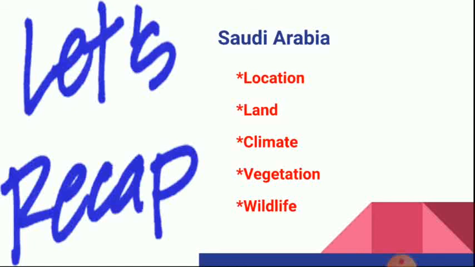Then we learnt about vegetation. Plants that grow here can withstand the hot and dry weather. Most plants in Saudi Arabia have long roots which go deep inside the soil in search of water. Sedge, tamarisk and date palm are grown here in Saudi Arabia.